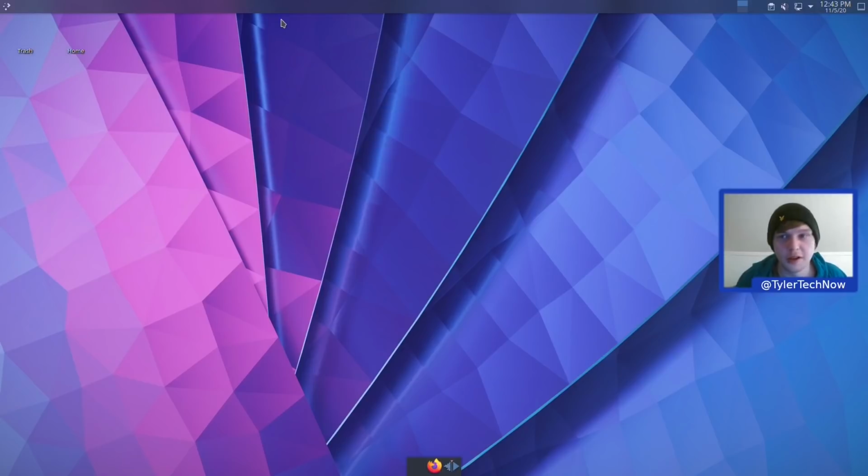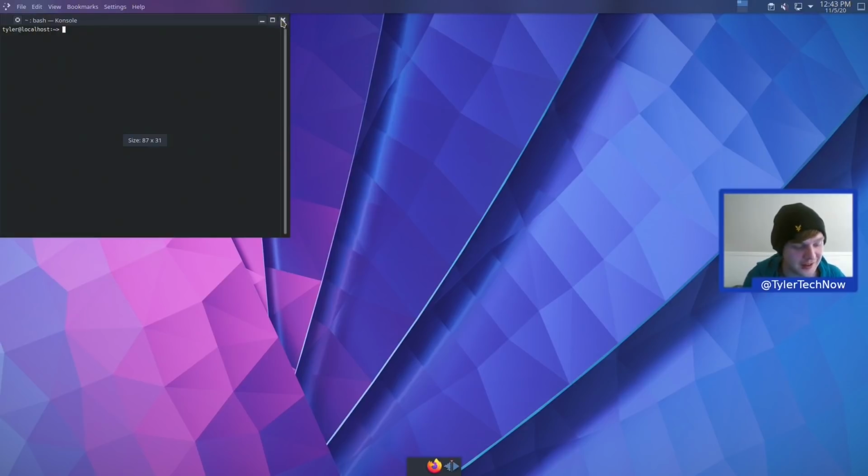because what it does is it builds a new snapshot every time you do a transactional update. Okay, so I can see quite a lot's been different now, so I don't think we've got all of the icons and stuff that we've also applied, so I think we've gone into quite an old snapshot. So if we now just go into our terminal, let's also just confirm that NeoFetch is missing. It is indeed. So what we're going to try and do now is go back into the snapshot that we have all of our applications installed on, and hopefully everything works as it should.